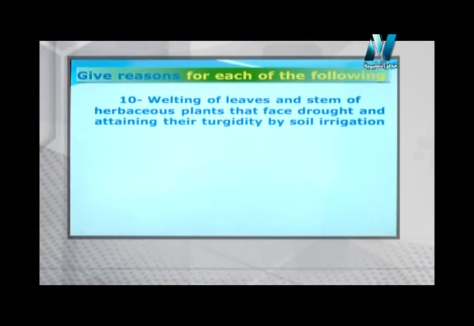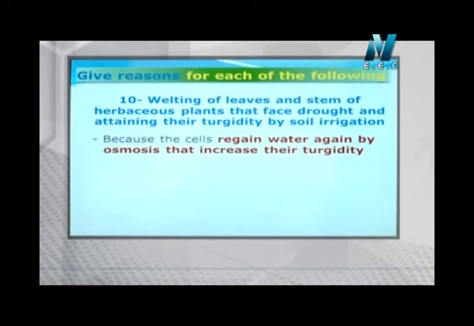So the next question says: give reason, the wilting of leaves and stems of herbaceous plants that face drought and attaining their turgidity by the soil irrigation. The question asked about the physiological support of the plant, Mr. Yahya. So what about the answer?